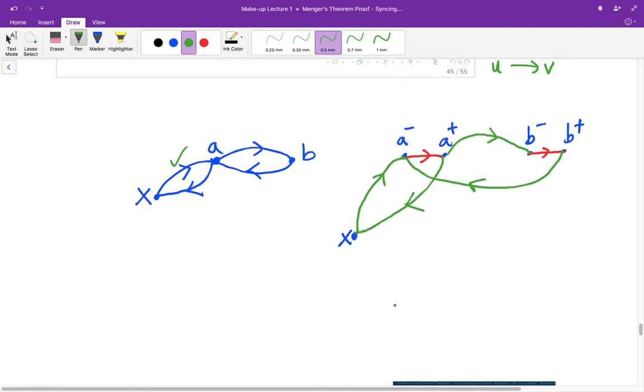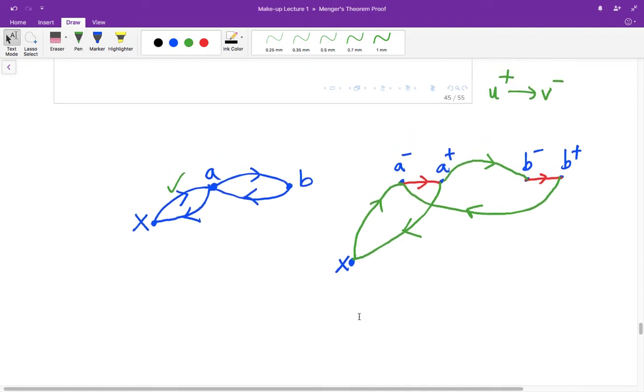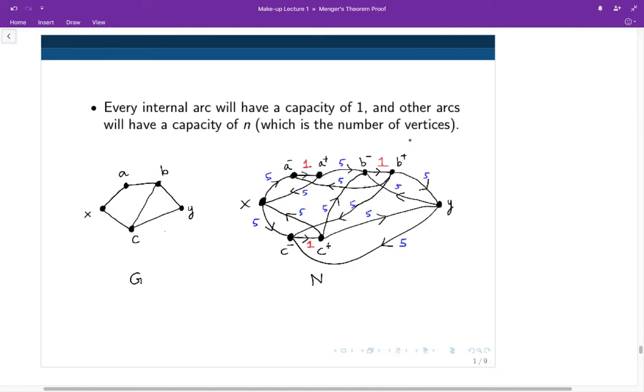Okay, I hope now you see how we actually carry out step 2. And if we do this for all the arcs in the network, we'll get the resulting network after step 2. All right, let us now move on to step 3. Step 3 is about assigning capacities to the arcs of the network.